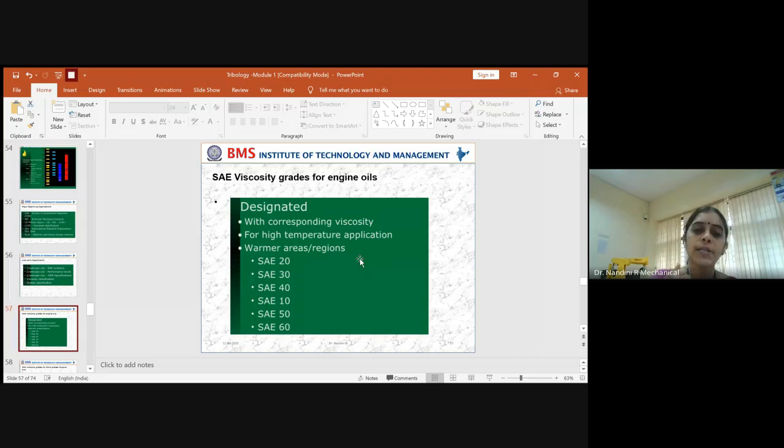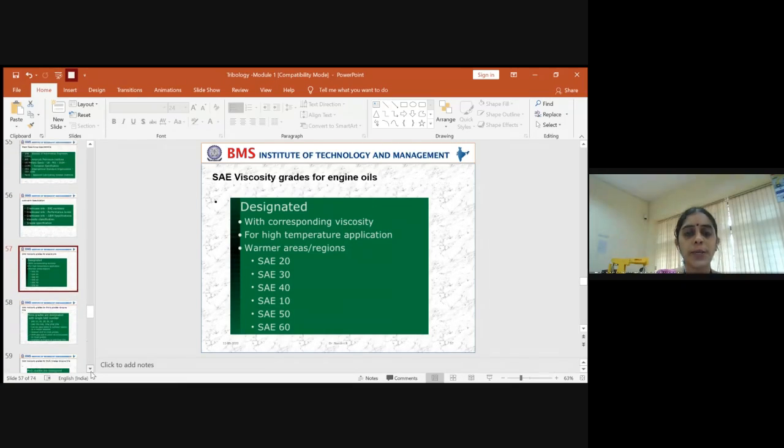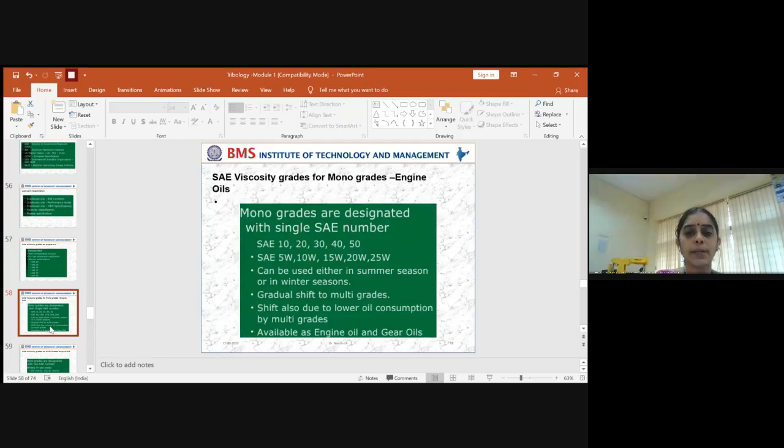And sometimes it is very chill, so the room temperature itself will be very low, below 20 degrees Celsius or so. So based on all these things, there are different SAE numbers allotted. So these are SAE 10, 20, 30, 40, SAE 50 and SAE 60. These are the designated grades with respect to the viscosity for a specific application across the engine oils. And you have the other SAE numbers which are called monogrades. These monogrades are specific for engine oils. So here the grades are like SAE 10, 20, 30, 40 and 50.